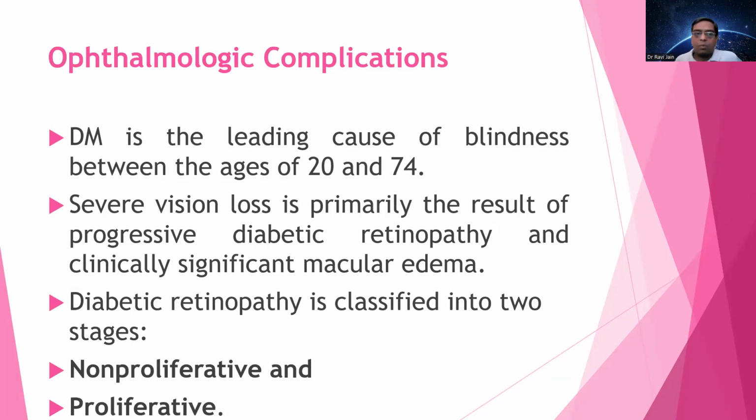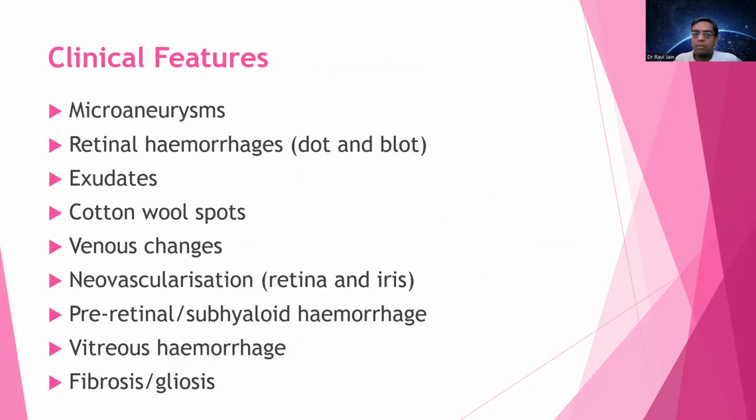There are various ophthalmological complications. Diabetes mellitus is the leading cause of blindness between the age group of 20 to 74 years. Severe vision loss is primarily the result of progressive diabetic retinopathy and clinically significant macular edema. Diabetic retinopathy is classified into two stages, non-proliferative and proliferative.